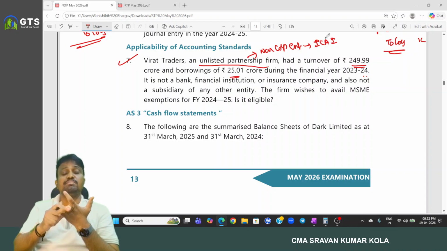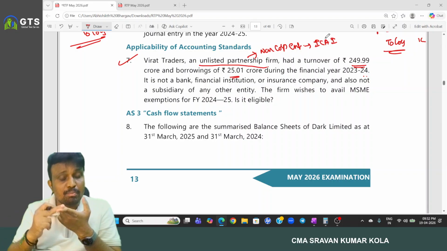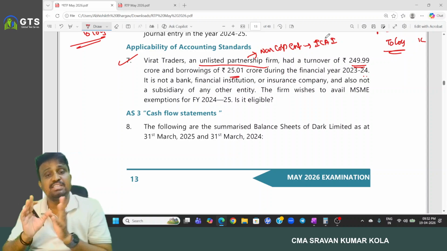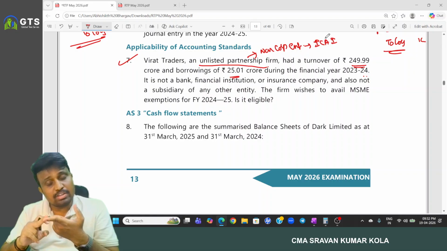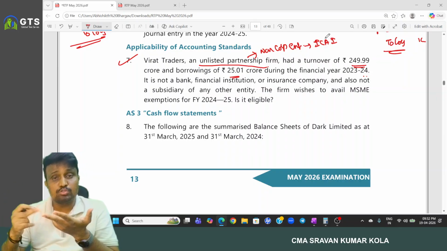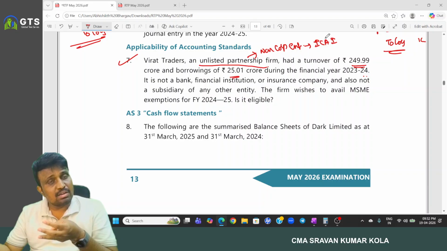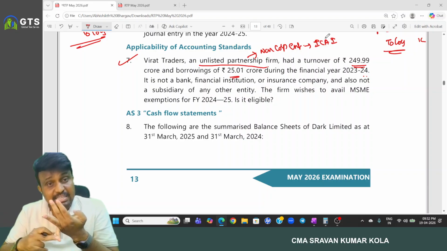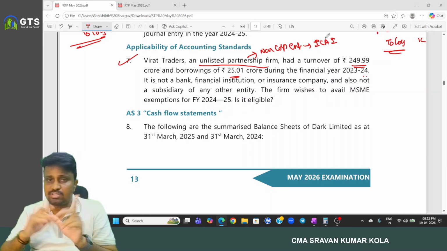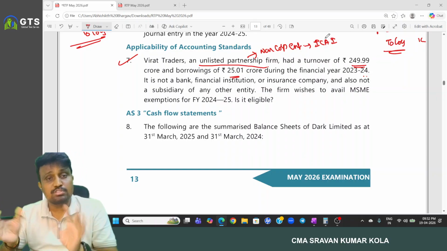An entity is treated as an MSME if its borrowings are less than or equal to 50 crore, and its turnover is less than or equal to 250 crore in the previous year, and it is not a subsidiary of any entity covered under large entities, and it is not involved in banking, financial institutions, or insurance, and whose shares or securities are not traded on any stock exchange, in India or outside India, or even in the process of listing.